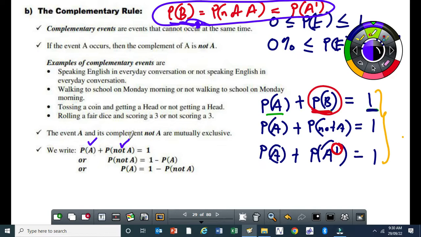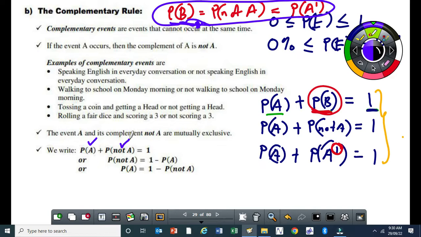A 3. Also, the raining one, which I just illustrated to you, the probability that it will rain today at our school, maybe it's 90% today, which is 9 over 10. What is the probability that it might rain? 1 over 10. How do you get the 1 over 10? It's 1 minus 9 over 10, which gives you what? 1 over 10.